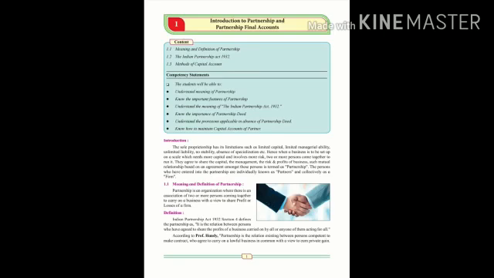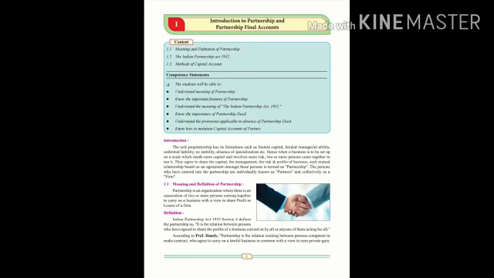Dear students, as we have learned in 11th standard, sole proprietorship has limitations such as limited capital, limited managerial ability, unlimited liability, no stability, absence of specialization, etc. Hence, a business to be set up on a large scale, which needs more capital and involves more risk, two or more persons come together to run the business activity. It is called a partnership firm.